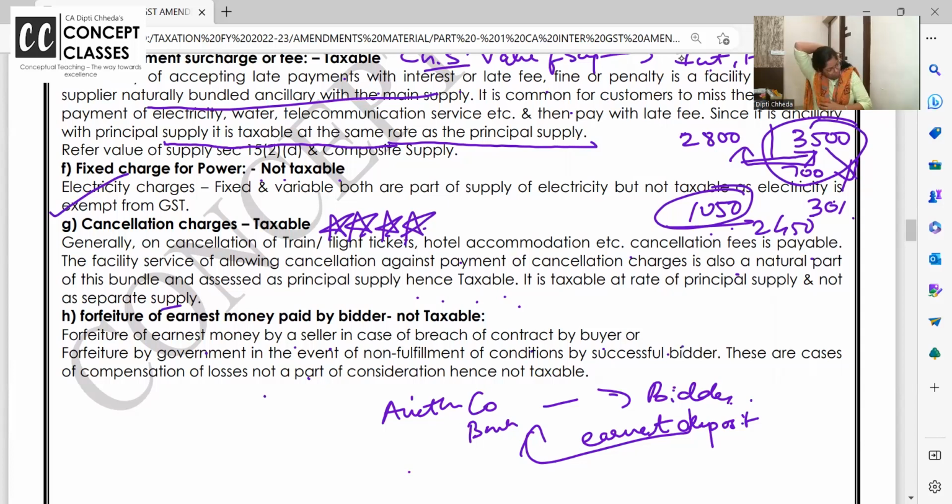If they don't fulfill, frankly speaking, this is like liquidated damages, penalties. But instead of taking the penalties outrightly, I'm saying, okay, whatever earnest money you have paid, I will keep it. Is it liable to GST? No.